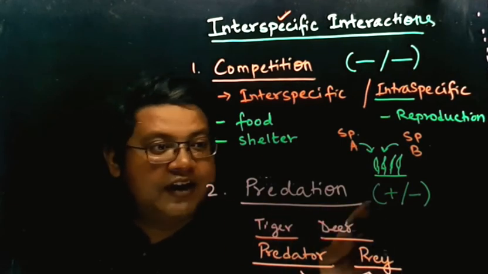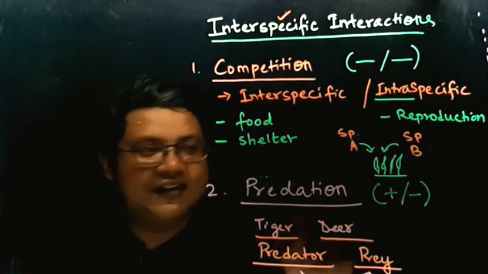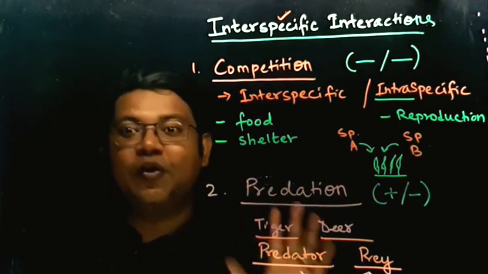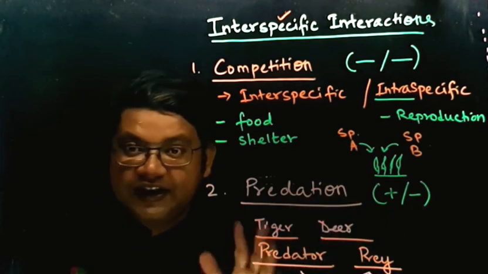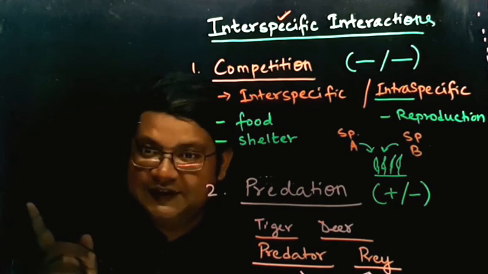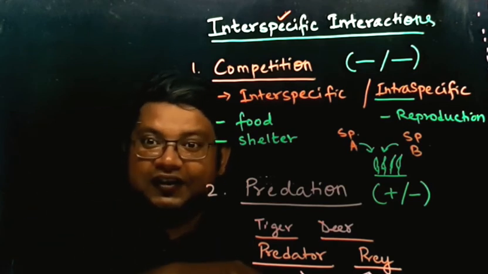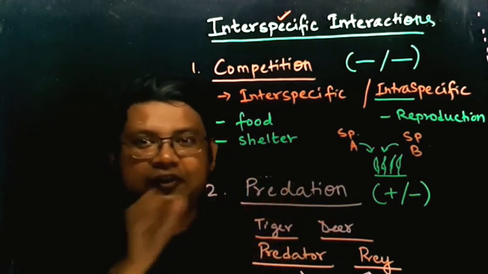Because in predation, always one species is beneficial, the predator is always beneficial, because the predator always kills the prey. So you can say that predation is the type of interaction where one species kills the other species or part of the other species for its food.